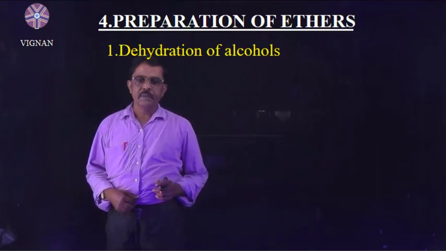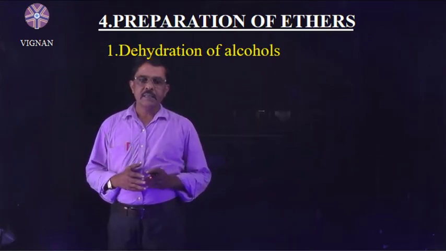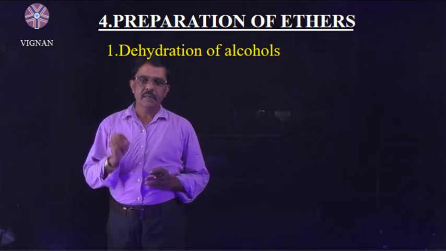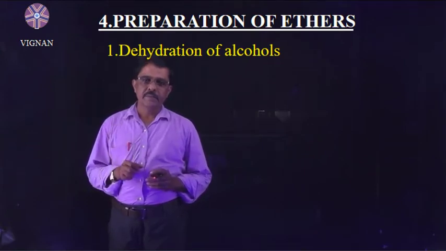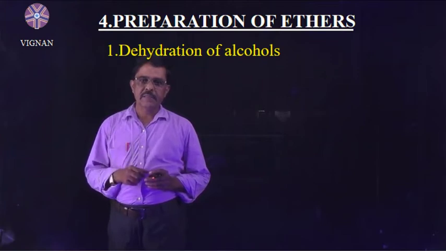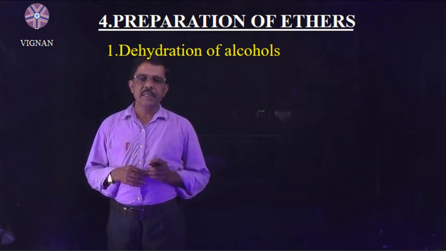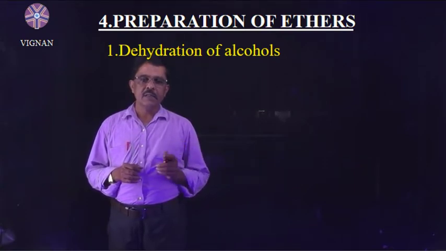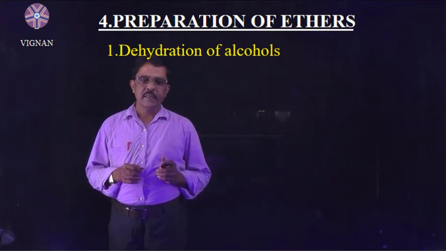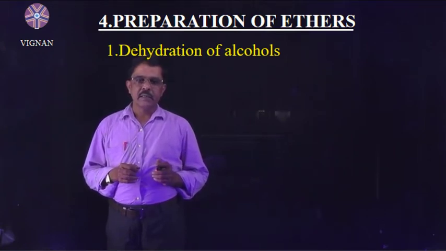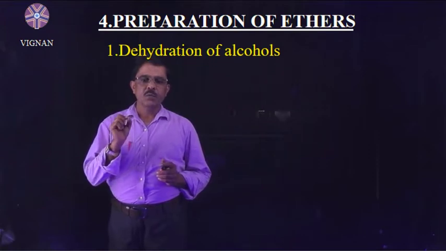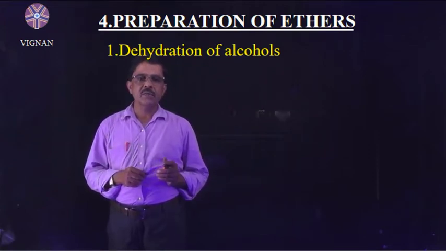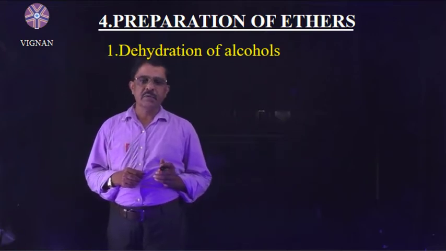Students, after discussion about the general introduction, nomenclature, classification, and isomerism of ethers, let us start the preparation of ethers. In the preparation of ethers, the first method is dehydration of alcohols. Dehydration of alcohols is done by protonic acids like HNO3 and H3PO4.